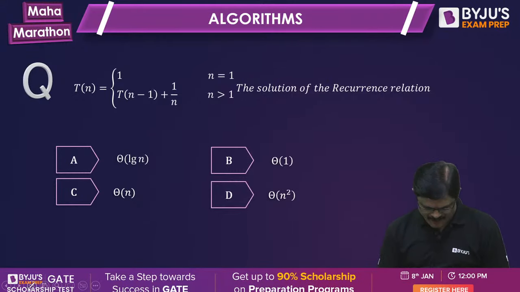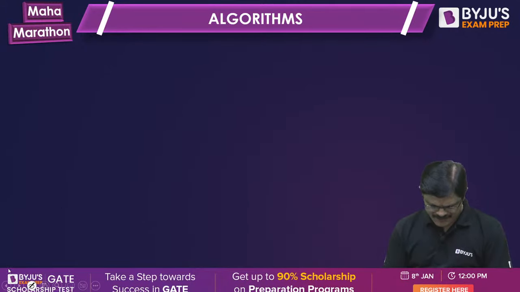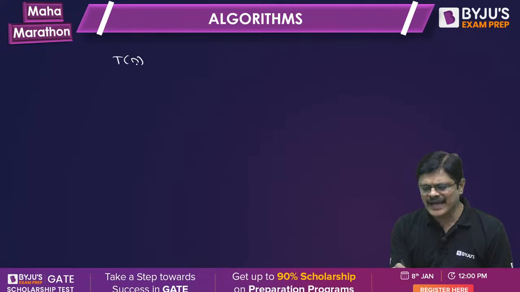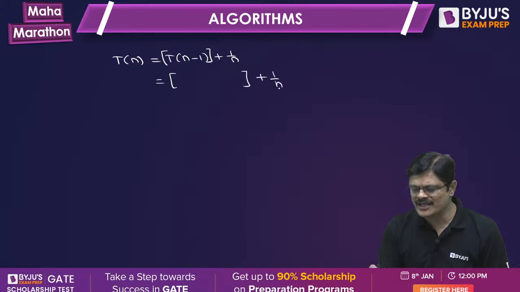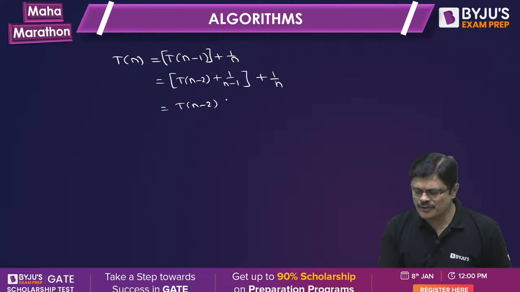Yeah, this is a very famous problem. What is the answer, sir? I think most of you answered this. See, you can use the iterative method for this: T(n) = T(n-1) + 1/n. Now look here, this is T(n-1), so the next term will be this plus 1/n. What is T(n-1)? It is T(n-2) + 1/(n-1). So it is T(n-2) + 1/(n-1) + 1/n.